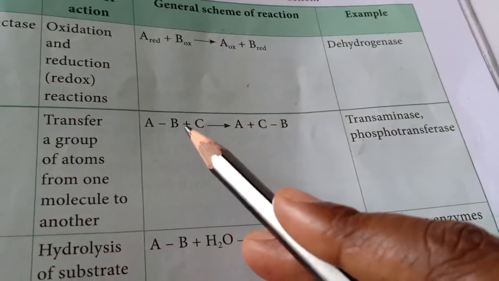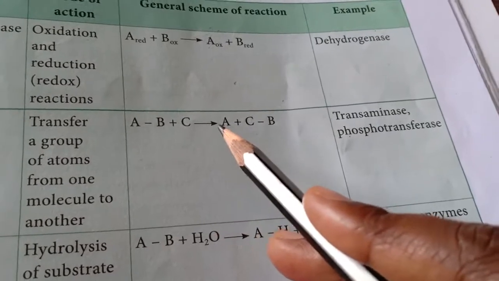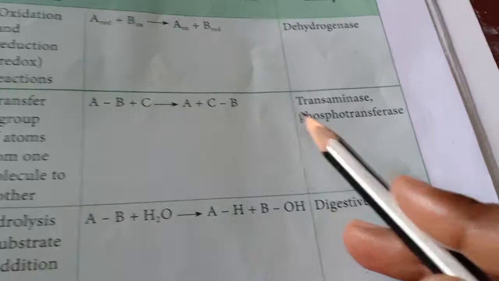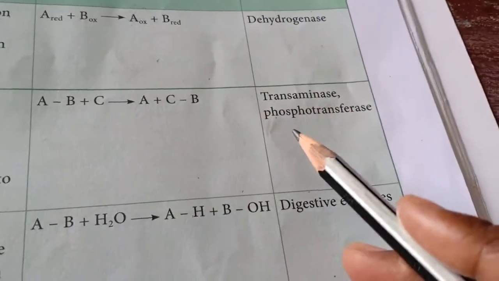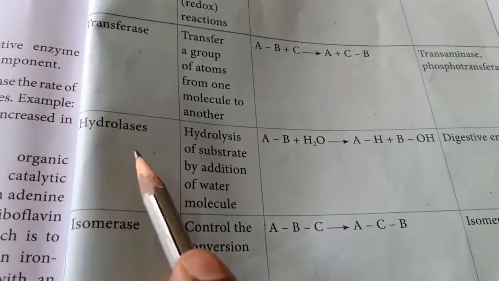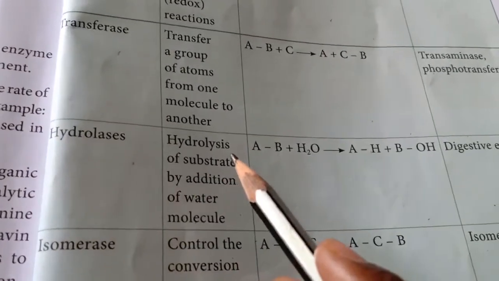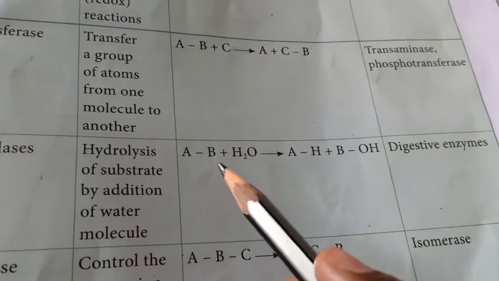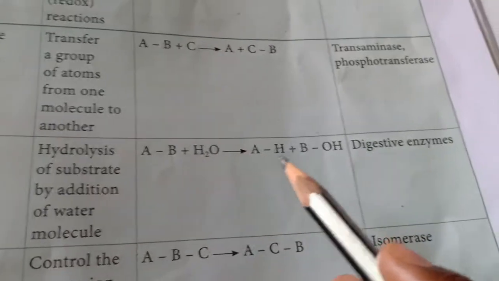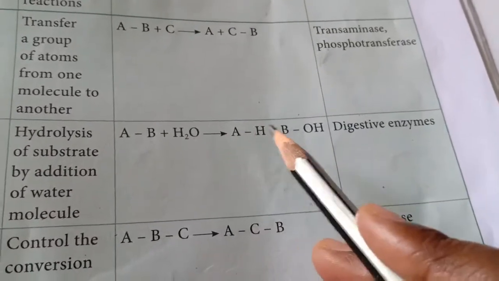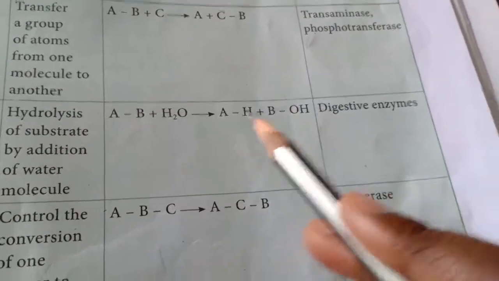See, A minus B plus C. What happens to this? It becomes A plus C minus B. Example is transaminase and phosphotransferase. Third one, hydrolase. What does hydrolase do? Hydrolysis of substrate by addition of water molecule. A minus B plus water molecule is there. A minus H plus B minus OH, where H2O is divided. One H is here, another OH. The example is our digestive enzymes.